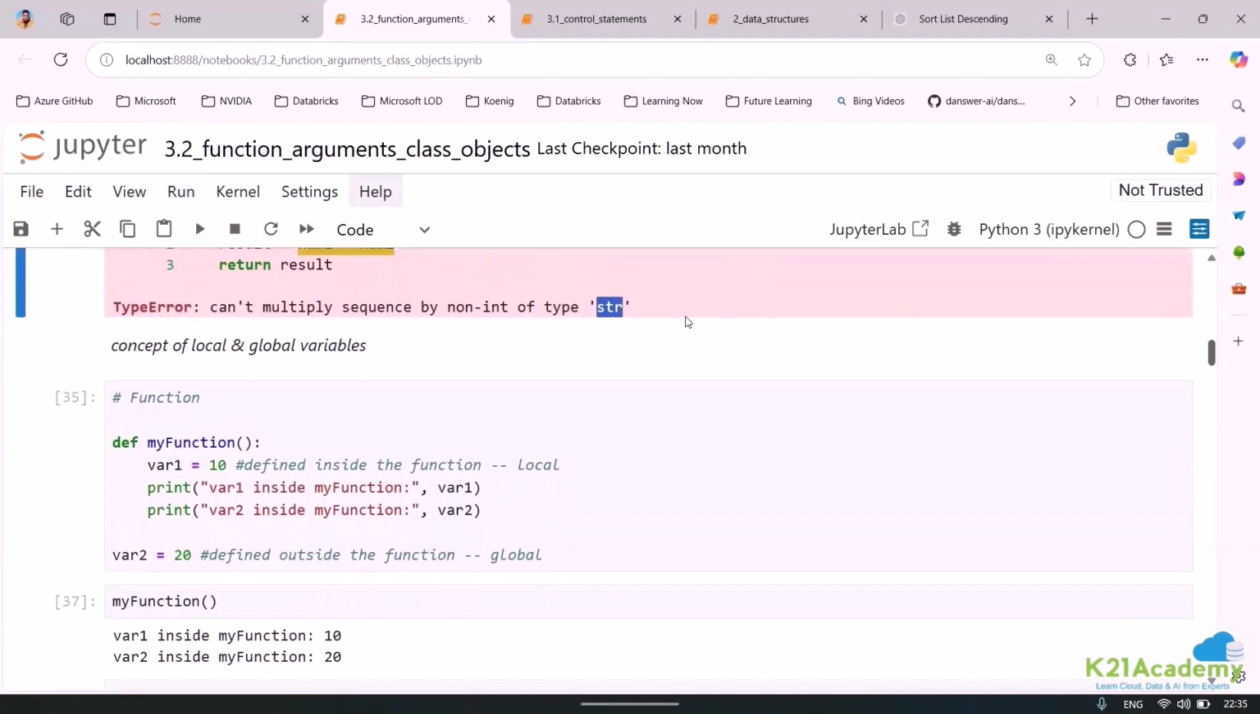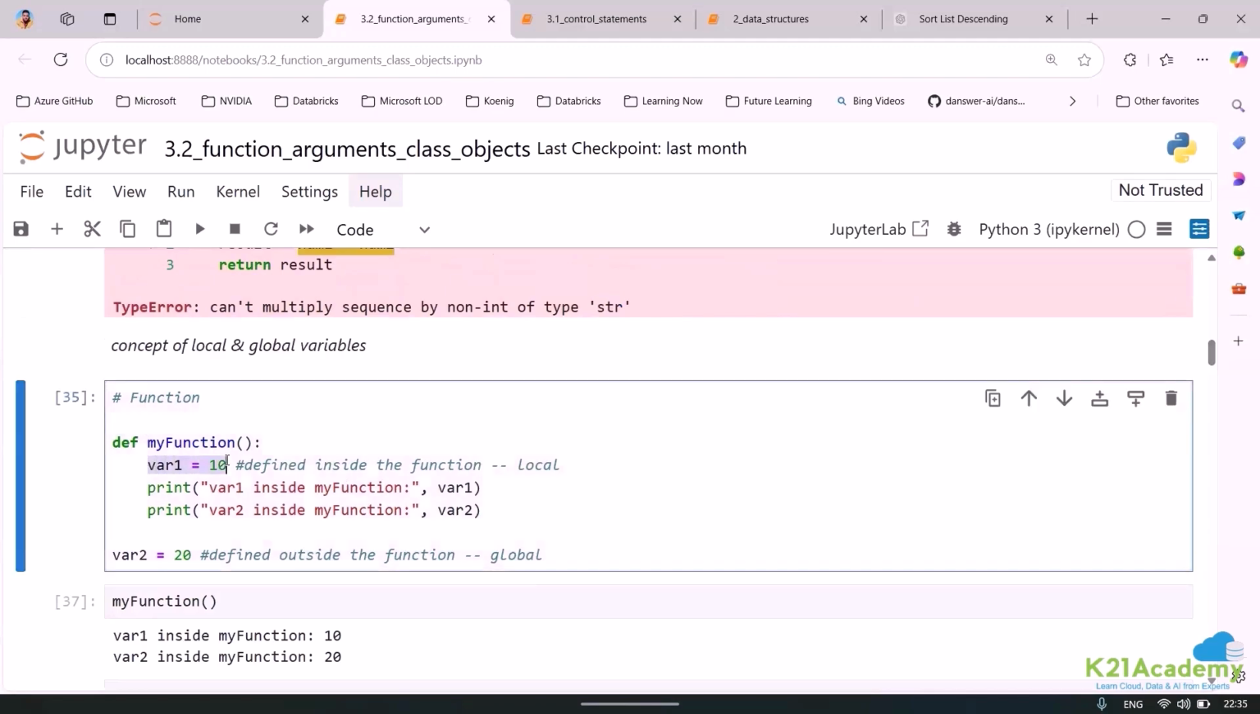Now comes a very important thing, the concept of local and global variable. Suppose anything that is there within the function is called a local variable. Anything that is there outside the function is called a global variable. Now just to show you, I am defining one function, my function. Under this I am saying variable 1 is equal to 10. So I've just defined it inside the function. Then I'm saying print variable inside my function.